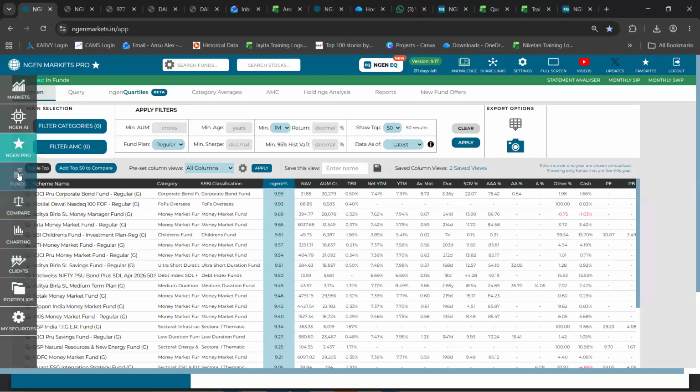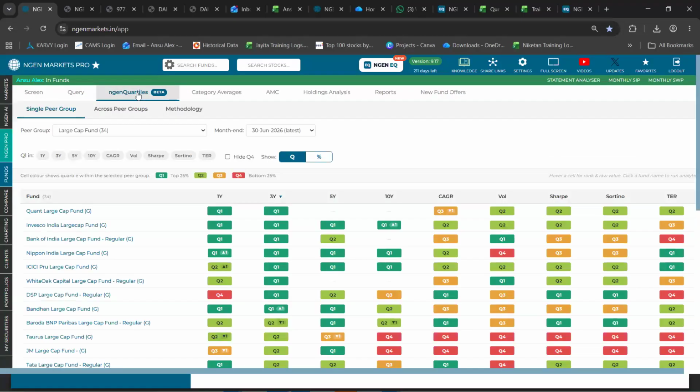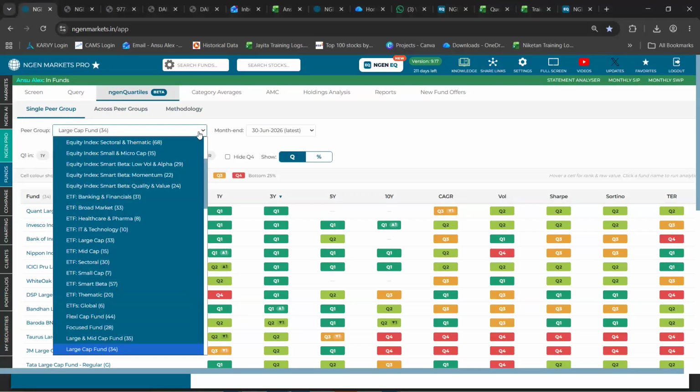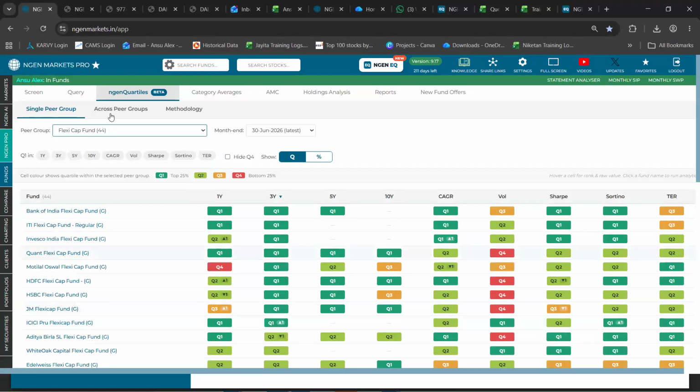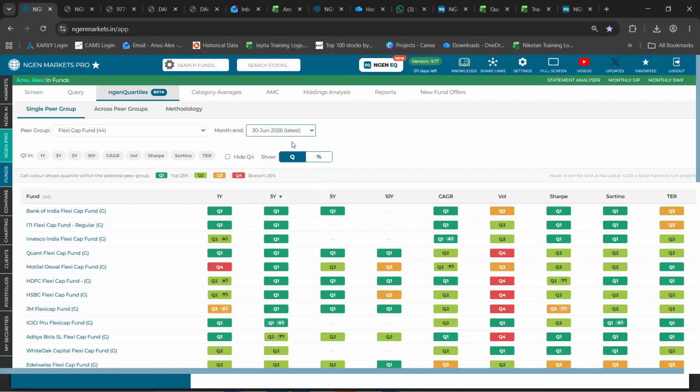The next update that had happened on the system happens to be the engine quartile. Right? So this is a section wherein we have given you two options, single peer, and next to that, across peer group. Under single peer, you have an option to select the category. So let's say I select FlexiCap as a category. It says as of now, there are 44 FlexiCap funds in the market. And if you want to view this quartile data, you can also select it basis the month end parameter or the month end statistics as well.